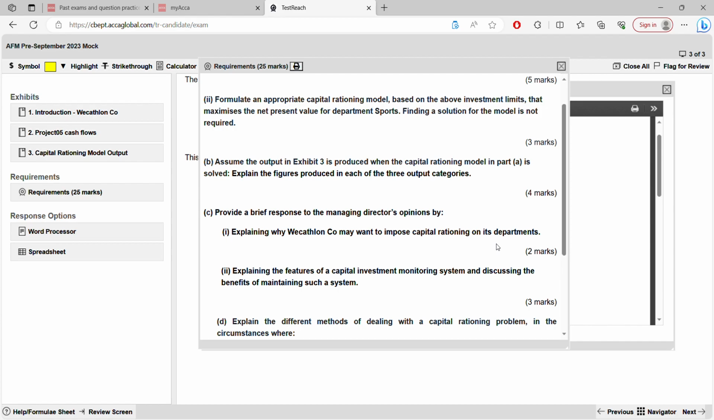Then hard rationing, the external one. This could be from the bank. Maybe the bank might have imposed on you the amount of loan that they can lend you. So if they have put a restriction on the bank loan, you can't invest in all the projects. Right?